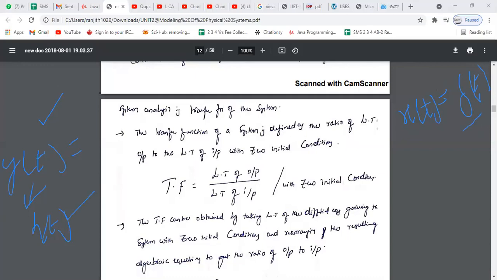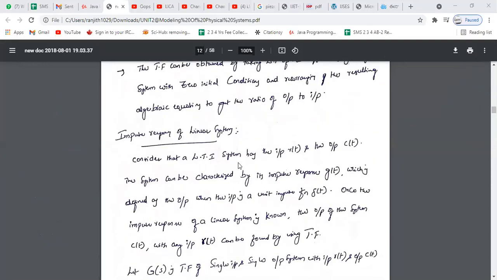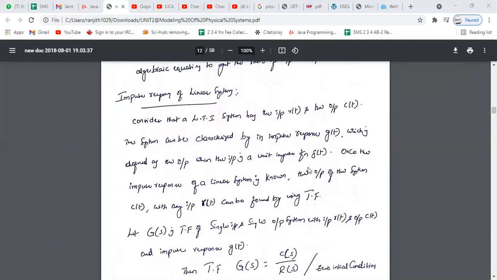Delta of t. Right, delta of t. So if you apply Laplace transform to this impulse signal, what is the value? 1. Right, the Laplace transform of this unit impulse signal is 1. So the impulse response of the system, consider a linear time invariant system and take the unit impulse function delta of t.